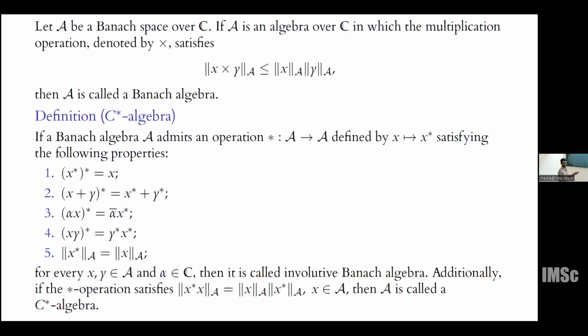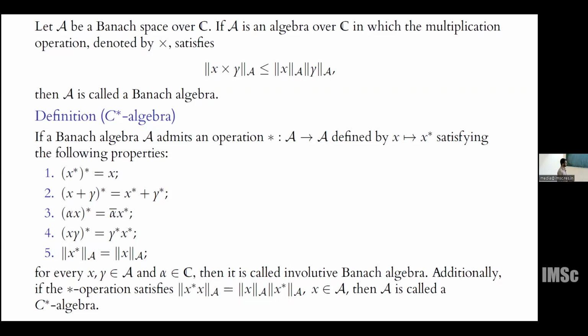Now, Malay has already defined what a C-star algebra is, but let me redefine it once again. So, if we have A to be an algebra over a field, we can take the field to be real numbers or complex numbers, but here we will be taking C throughout the talk. And if I have an algebra with the multiplication operation which also satisfies this norm condition, then such an algebra is known as a Banach algebra. And along with this Banach algebra A, if we also have a star operation, a unary operation on A, which satisfies these 5 conditions, then such an algebra is known as an involutive Banach algebra.